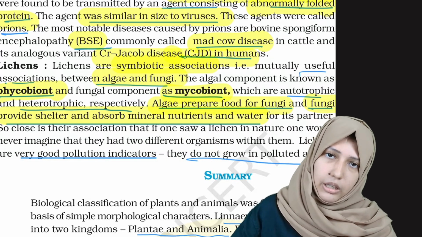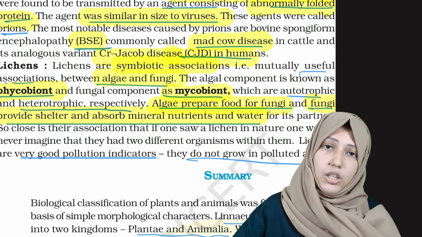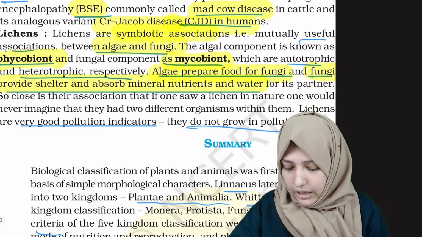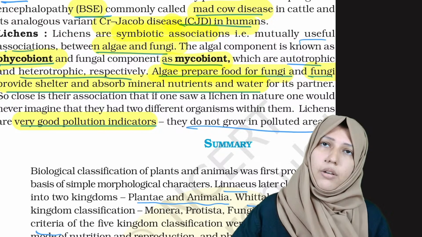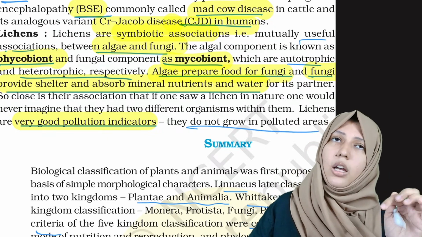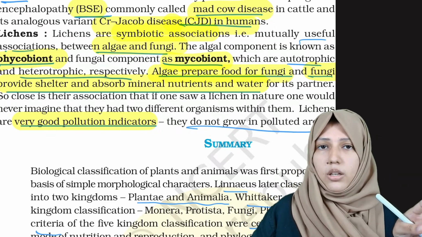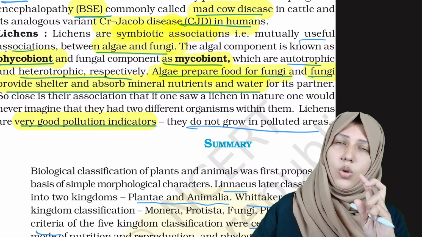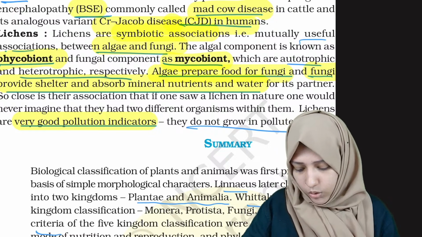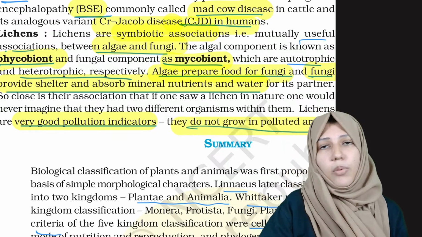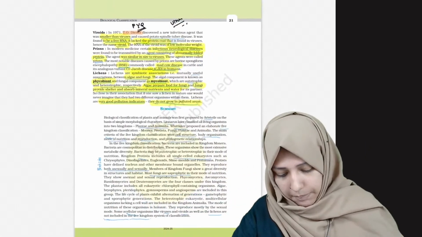They are very good pollution indicators, which means wherever lichens are present, the place will be free of pollution. They do not grow in polluted areas. Done, so the chapter is done.